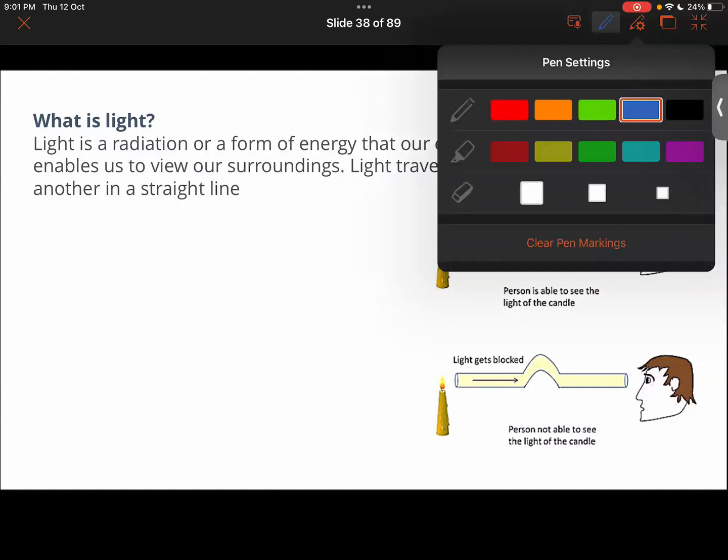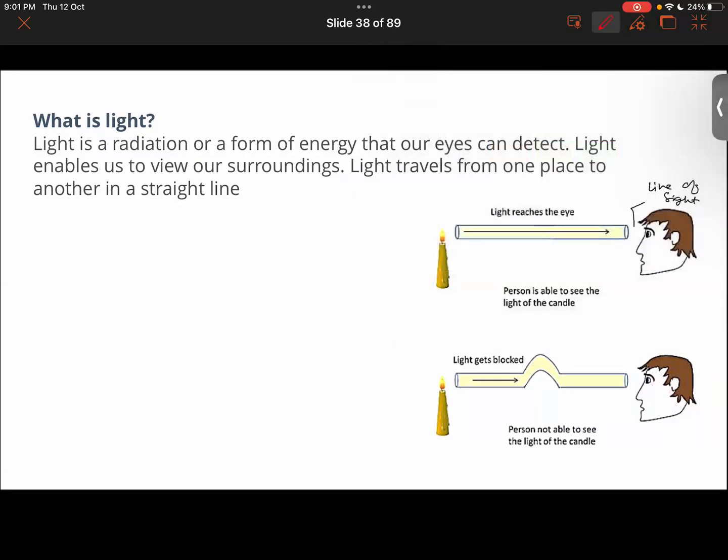Because of the property of light: light travels in a straight line. Exactly, that is rectilinear propagation of light. Very good. So the basic thing about light is that its propagation is in a straight line.